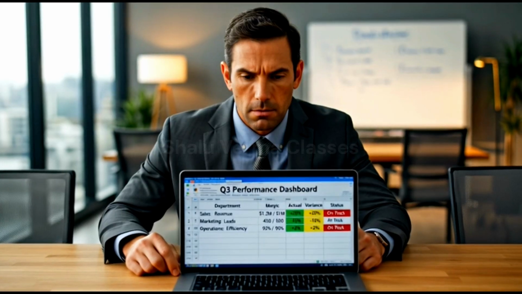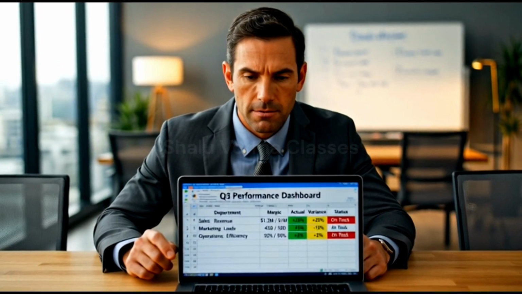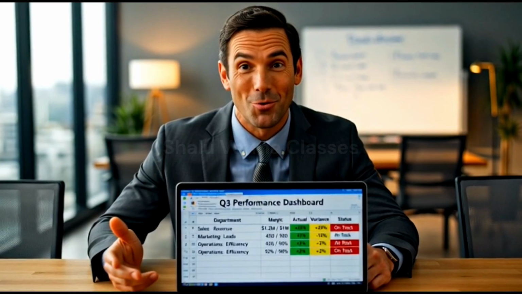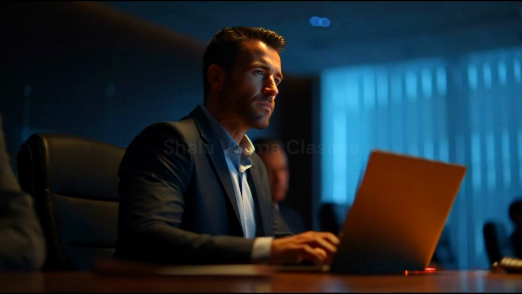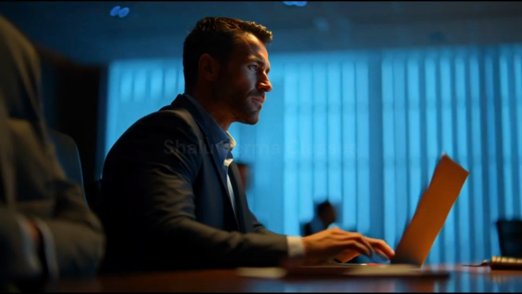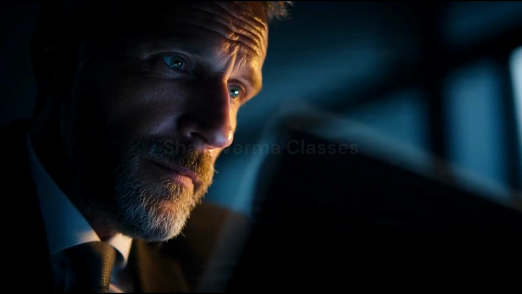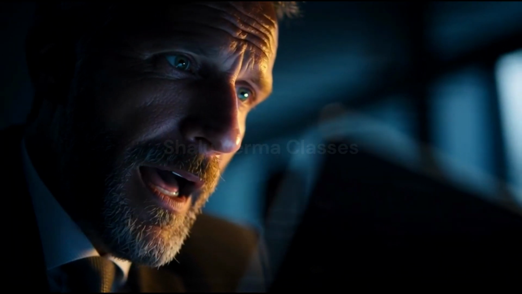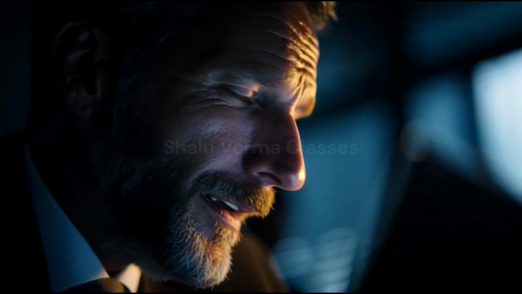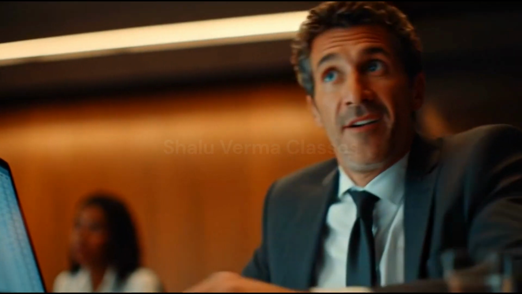Now in attendance systems, Excel can automatically identify defaults. If attendance is above a certain percentage, it is safe. If it is below, it becomes warning. And if it is too low, it becomes critical. This is how schools and colleges manage attendance lists. So you can see, this formula is not limited to one sheet.